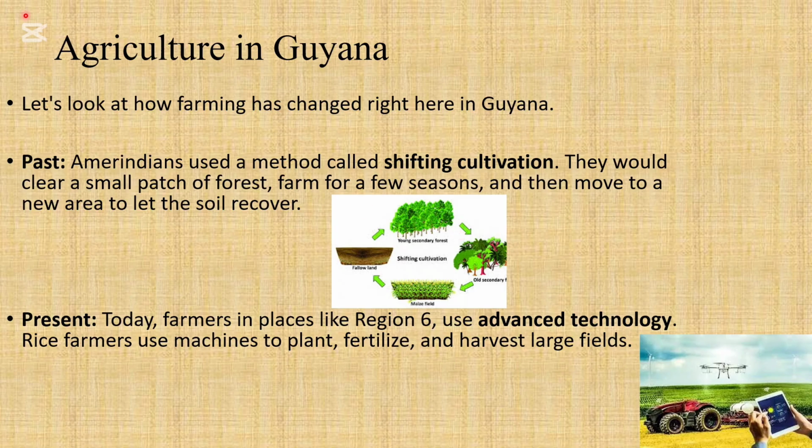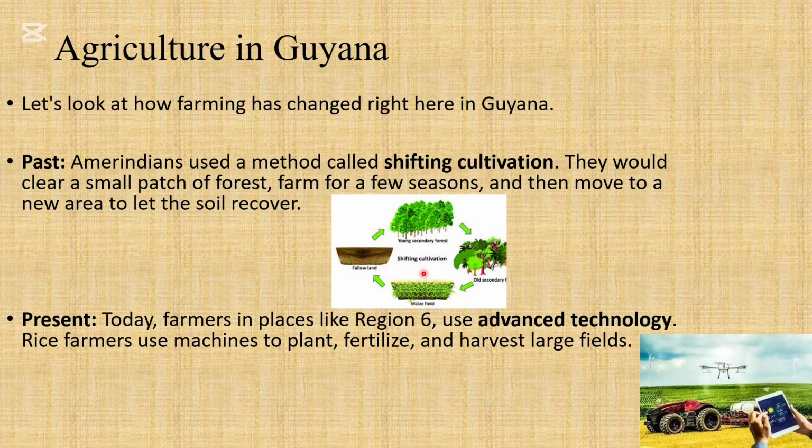So N represents nitrogen, P represents phosphorus, and the K represents potassium. So those three nutrients were needed, and they might not have known that at that point in time, but they would have noticed that if they continued planting on this land over and over and over, they would have less and less crops.